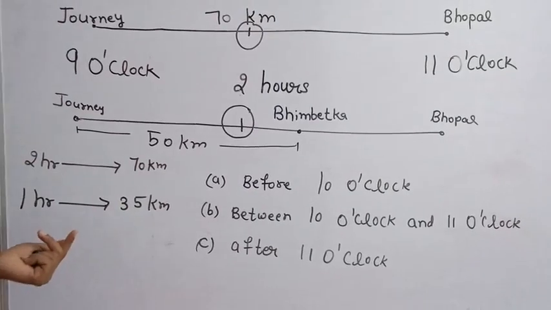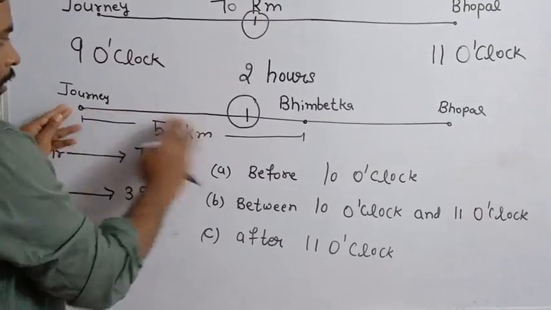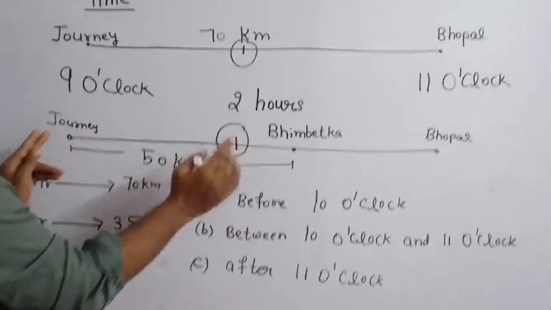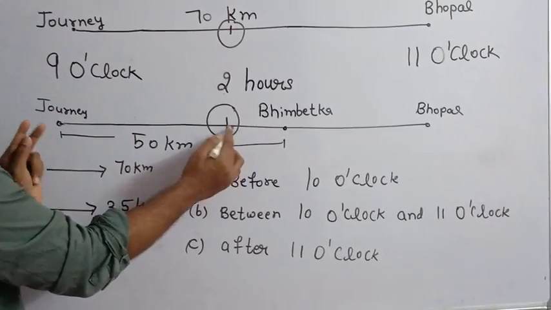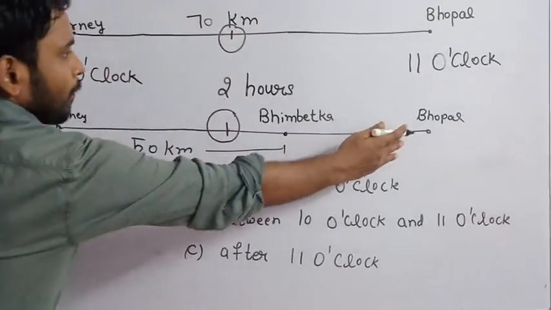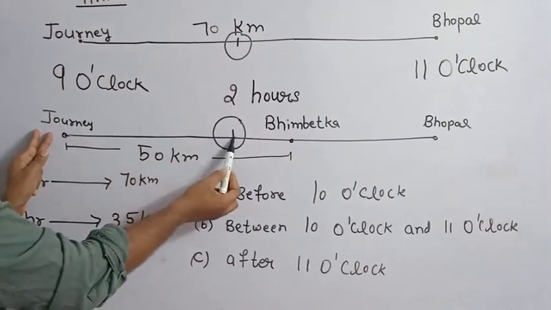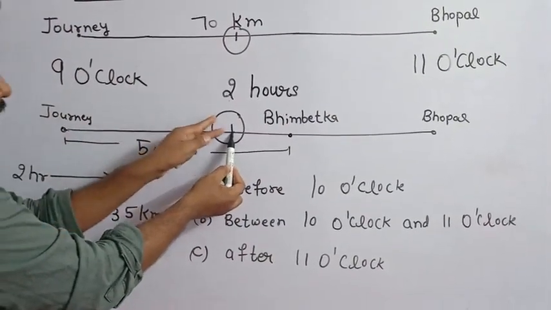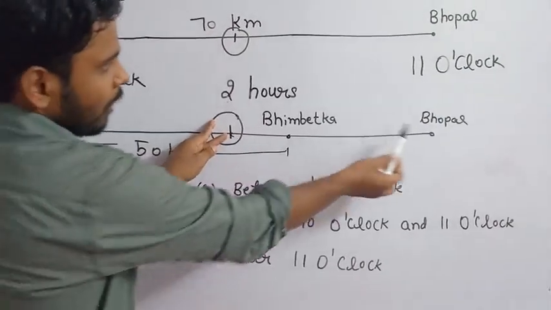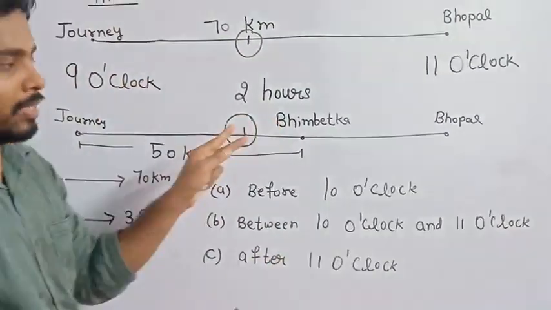Yes or no? Suppose this is the half point between here and here. They will take 1 hour to reach the half distance and another 1 hour to cover the other half.